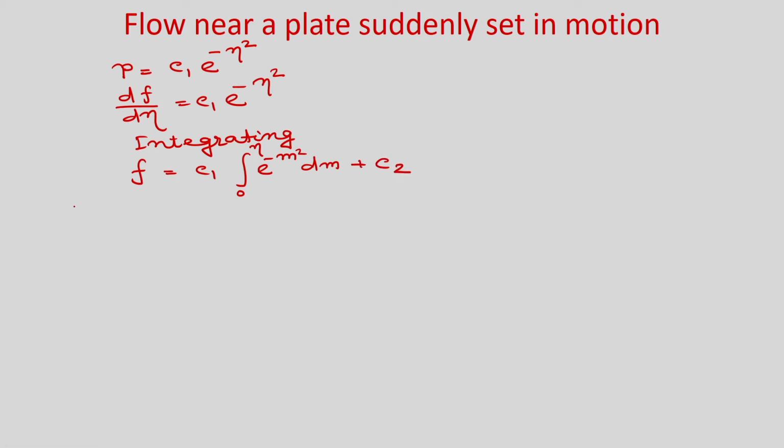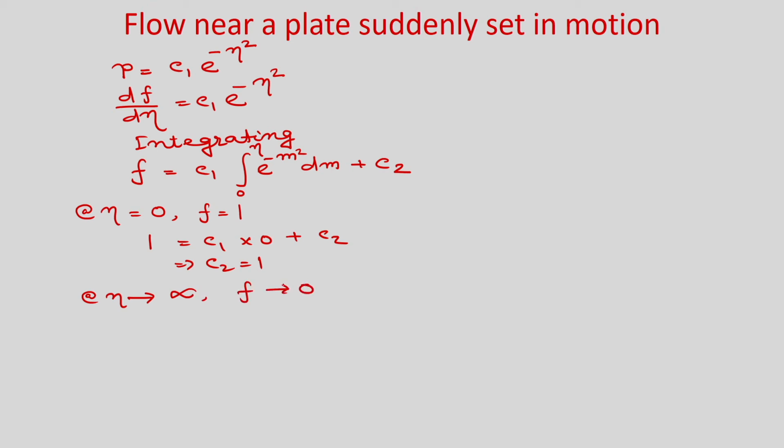So, now apply the boundary conditions. At eta is equal to 0, f is equal to 1. So, you can see from here f is 1, so it will be C1 into 0 plus C2. So, that means C2 will be 1. And at eta tends to infinity, f tends to 0. So, it will be 0 equals C1 integral 0 to infinity e to the power minus m square dm plus 1.